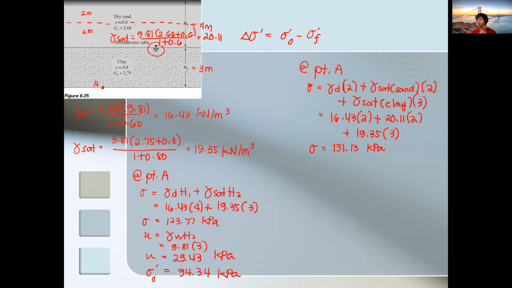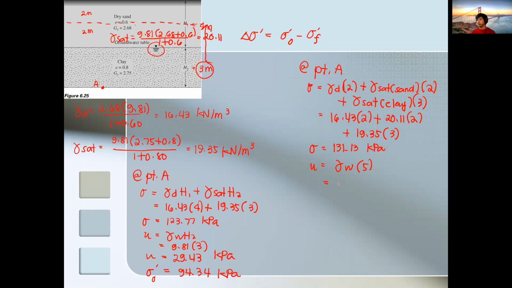Now for the pore water pressure, since the water rose 2 meters, that means gamma water times 5, right? From 3, it rose by 2 meters, so 5 in total.